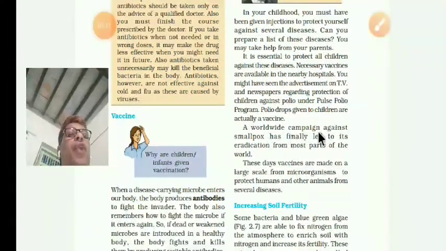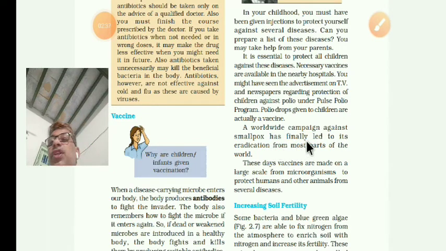A worldwide campaign was set up for removing polio and finally led to its eradication.